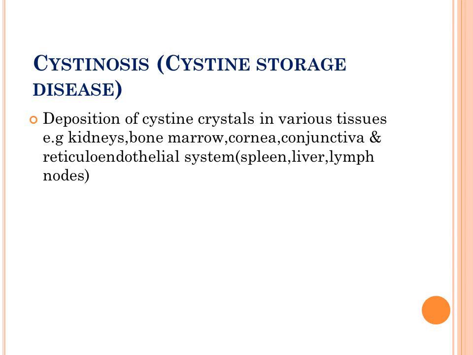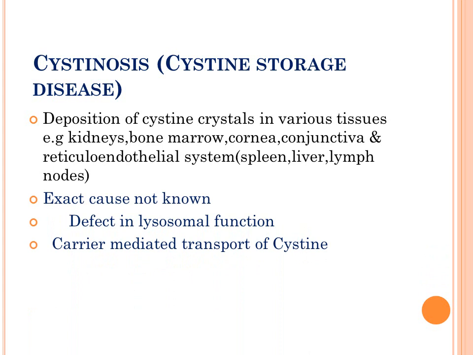Then the other disorder is cystinosis, which is also called cystine storage disease. This is a type of lysosomal storage disorder where deposition of cystine crystals takes place in various body tissues, which include kidneys, bone marrow, cornea, conjunctiva, reticuloendothelial system, etc. So a large number of body tissues are affected because of the accumulation of cystine, though the exact cause is not known. One postulation is, as I told, it is a lysosomal storage defect. Lysosomal function is compromised here, and the other is there is some defect in the transport mechanism for cystine, which is responsible for this disorder.